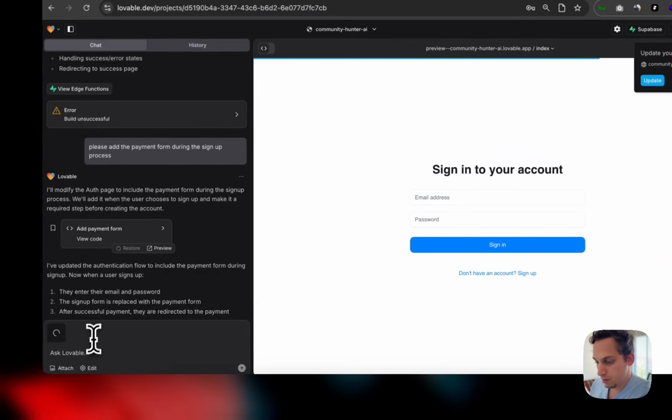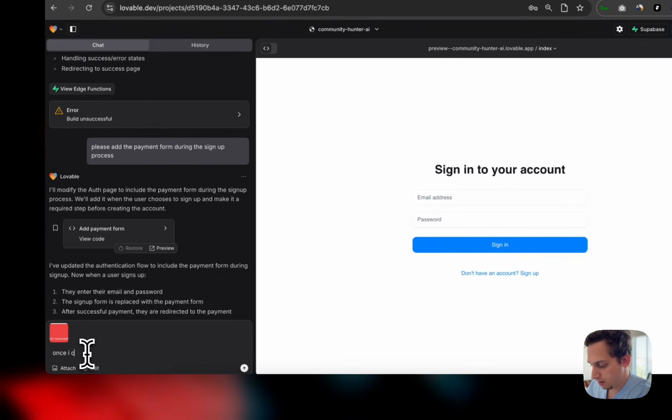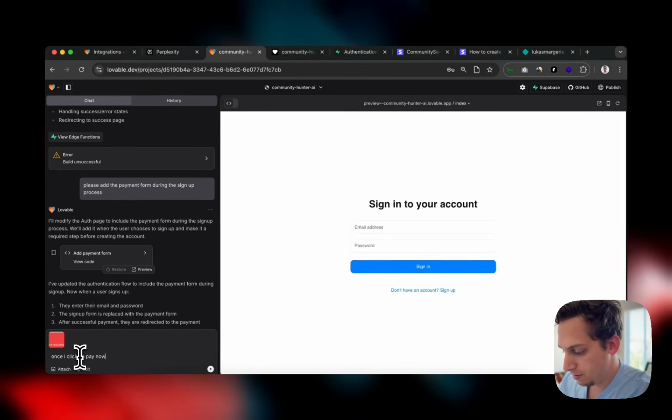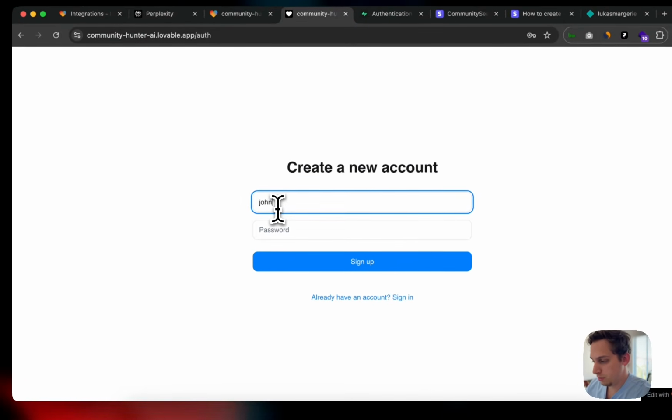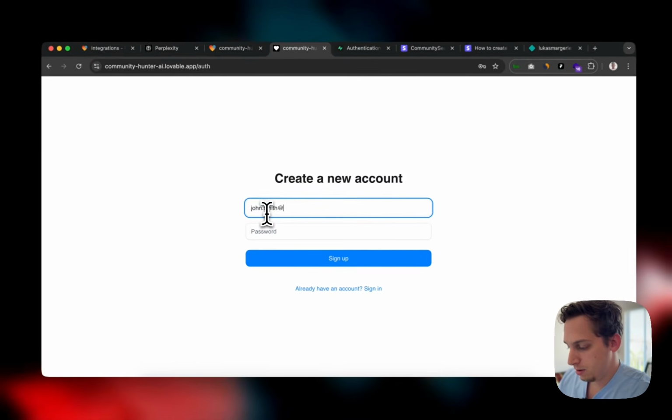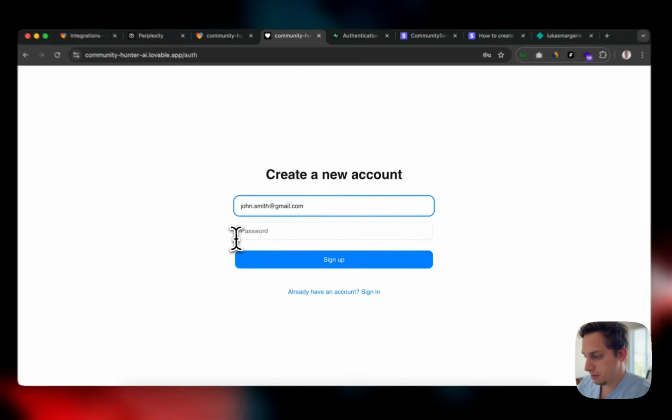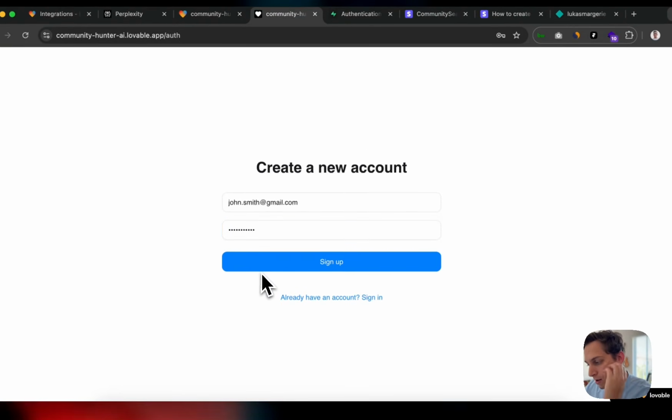So once I click on pay now, I get this error toast, right? So let's just add that. So now I'm just going to use some random email address to sign up. Click on sign up. And it says that this email is invalid.